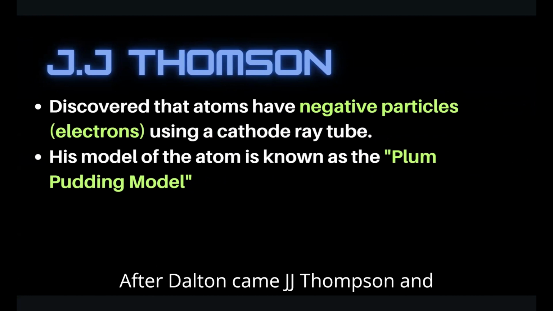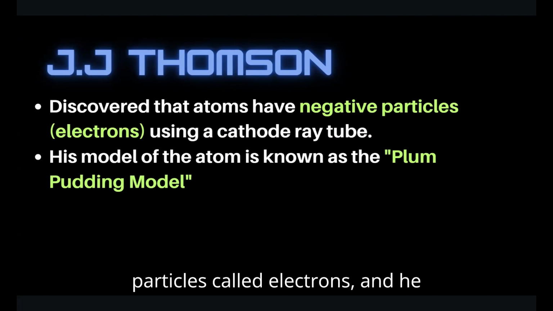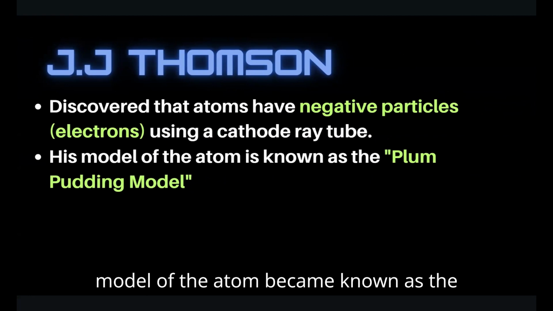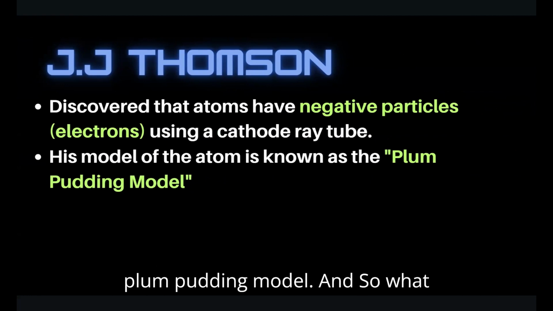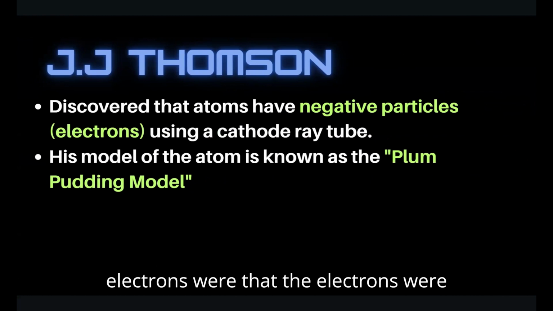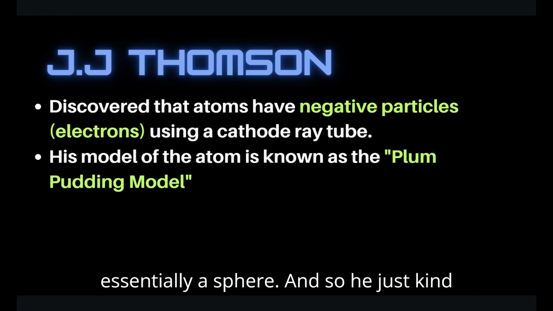After Dalton came J.J. Thomson, and he discovered that atoms have negative particles called electrons, and he did this through something called the cathode ray tube. His model of the atom became known as the plum pudding model. What he assumed was that the electrons were spread out randomly throughout essentially a sphere.